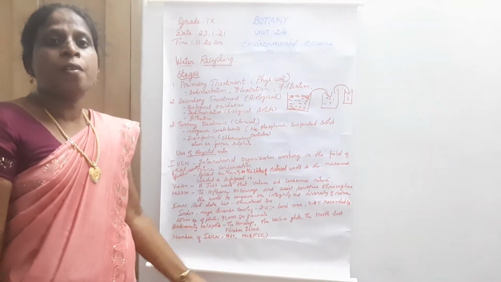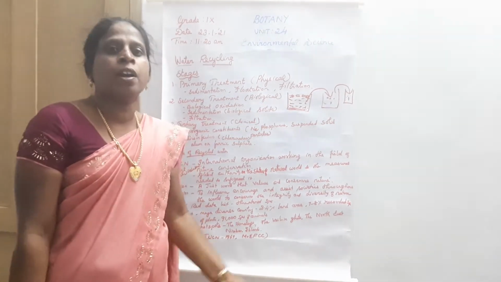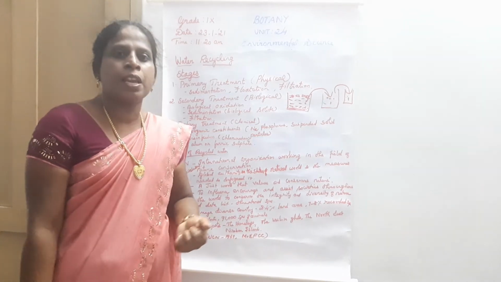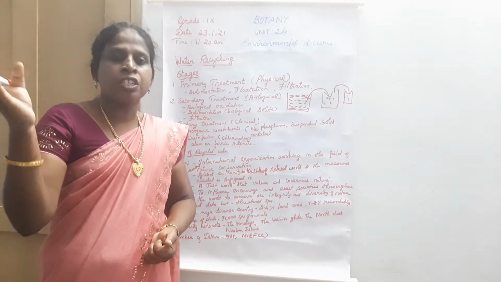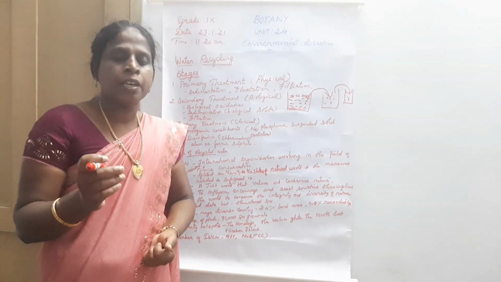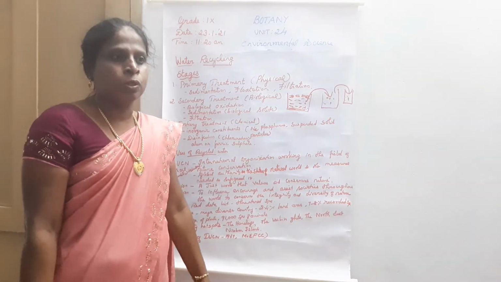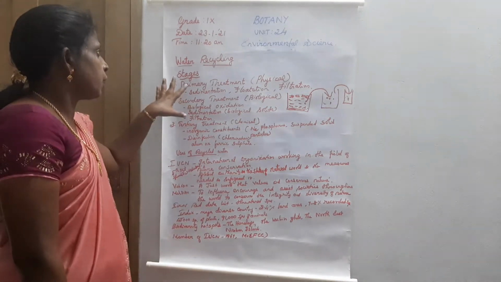Treated water can be used for agriculture, for landscape, for flushing the toilet, for controlling the dust, as well as for construction work, and also as a cooling agent. For these purposes the treated water can be used. So what are the uses of treated water?